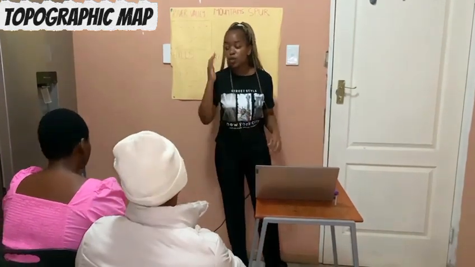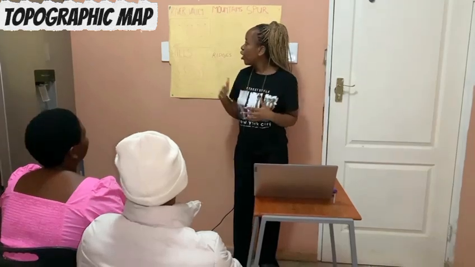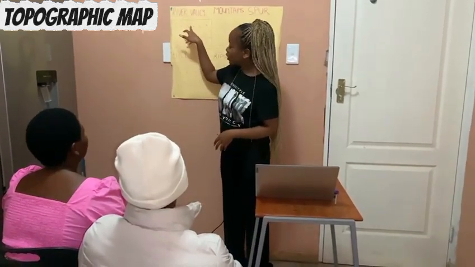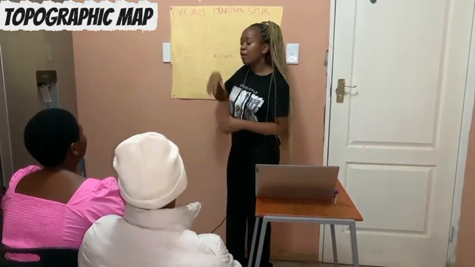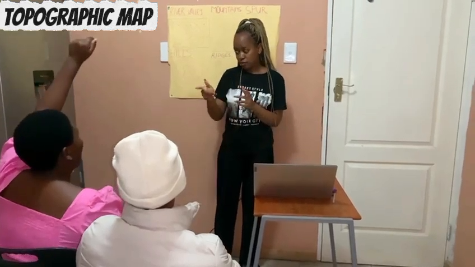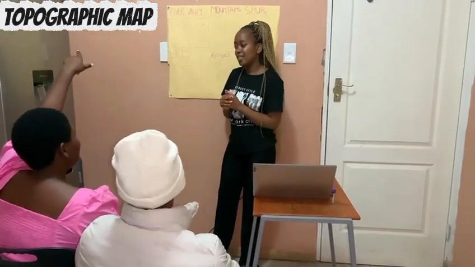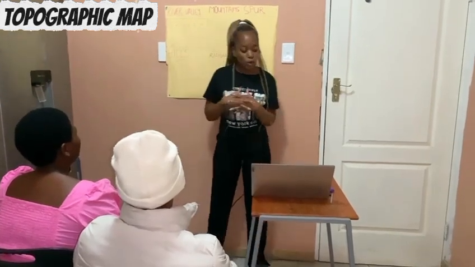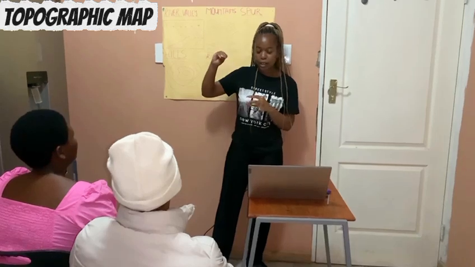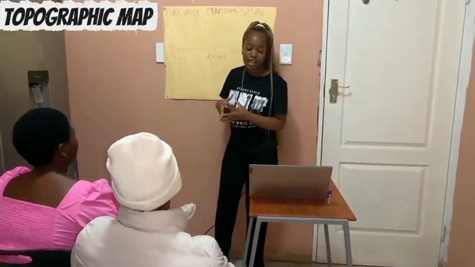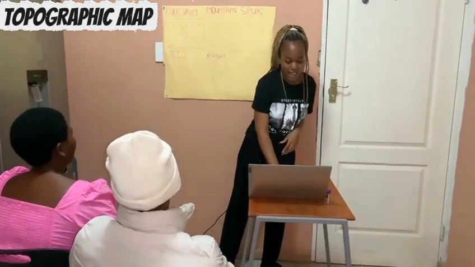Here's another thing that you need to know. There's a difference between contour lines. Let me make an example here. You see it's 100, it's 120, it's 140. What do we call a difference between contour lines? I think contour patterns. No, we call that contour interval. Contour interval is the difference between the heights. Then we move.